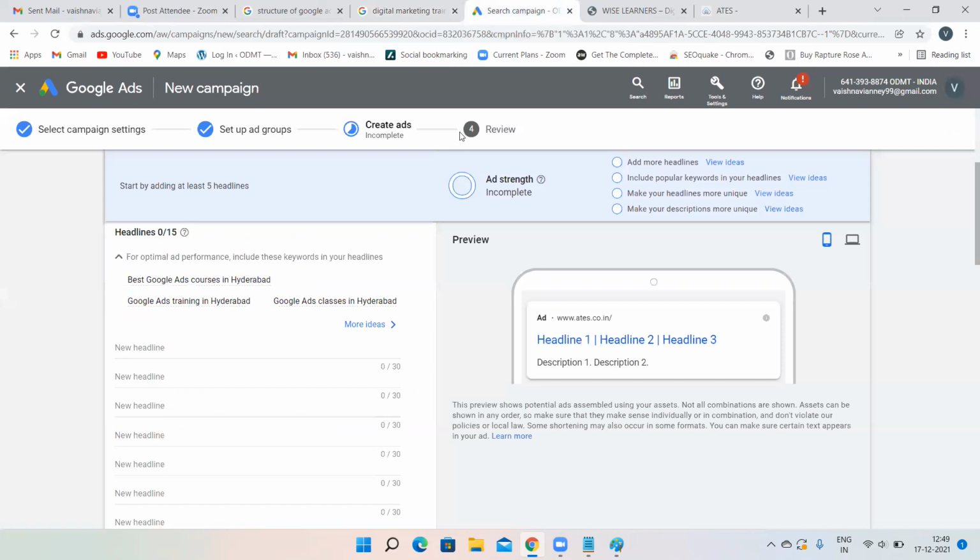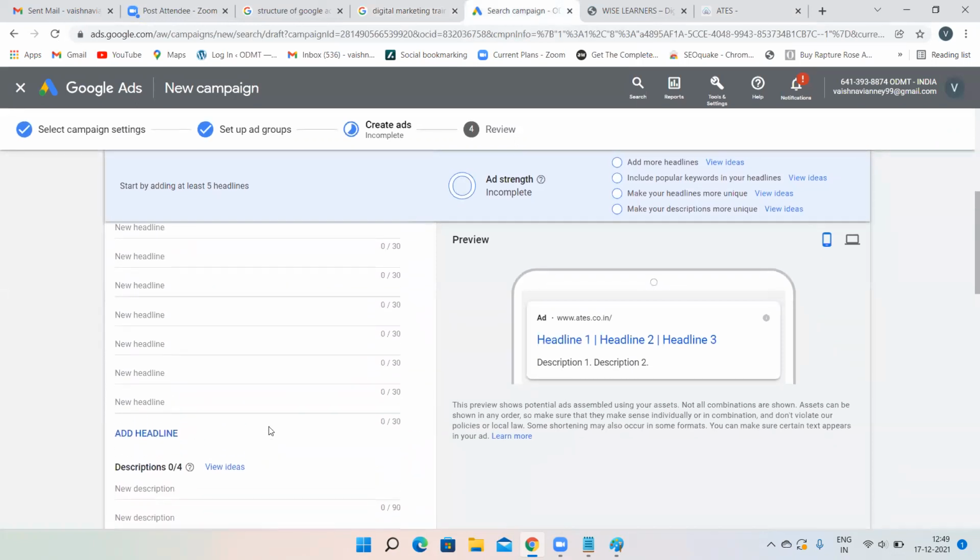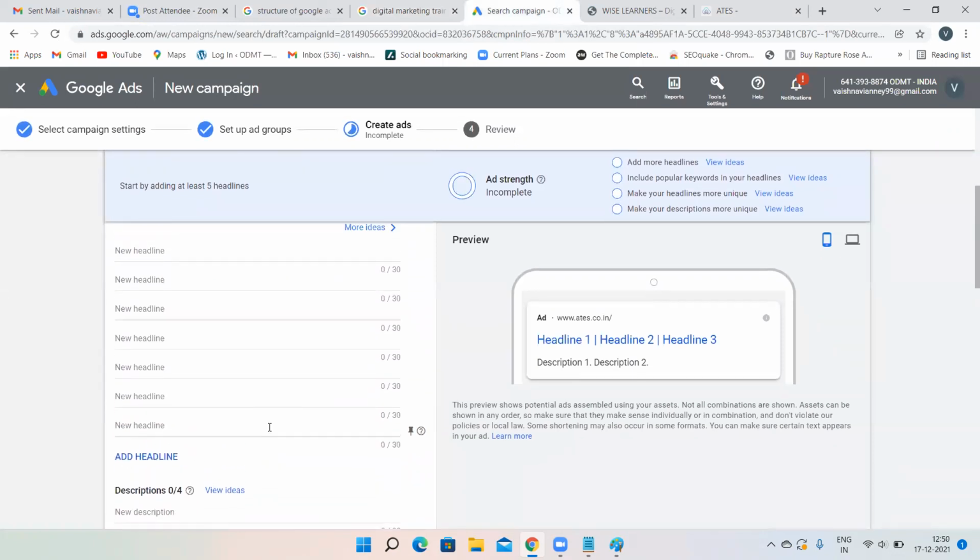But Google Ads will ask you to enter n number of headlines, at least some 9 headlines. Why? Because Google Ads will do some A/B testing. What exactly is A/B testing? They will try different combinations: first 2 headlines combination, second and third headline combination, fourth and fifth, like that. And for whichever combination you are getting more number of clicks, that ad will finally appear on SERP.